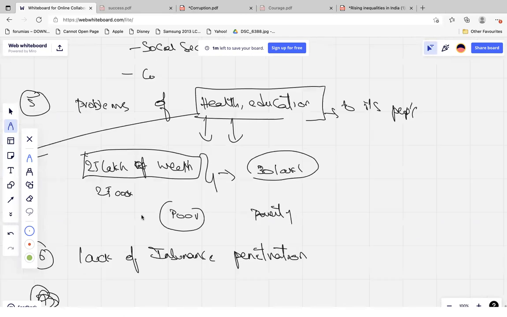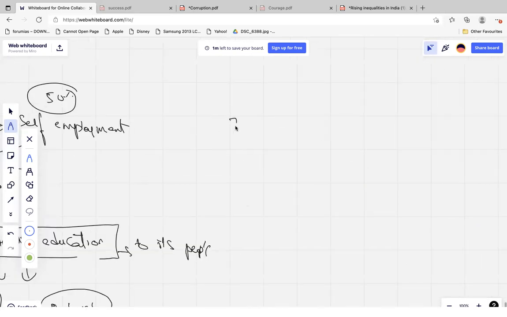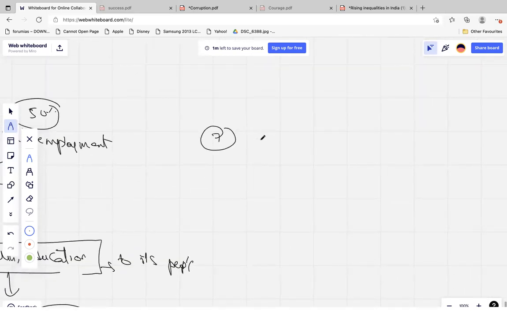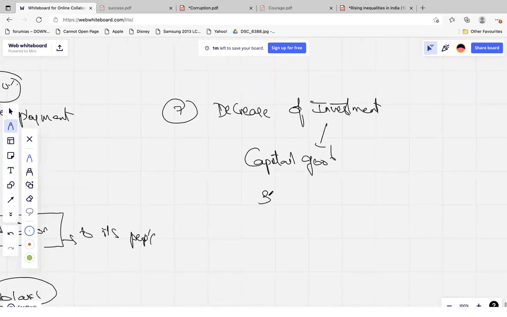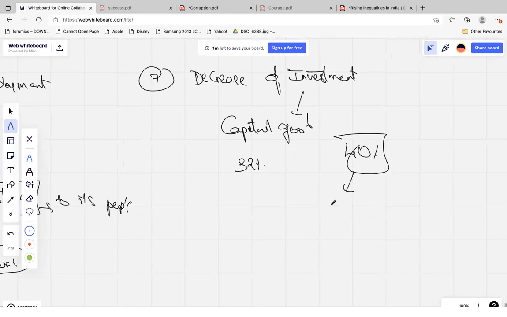And in the economy, you can add more points. Let's say you can add the decrease of investment. What does investment mean? Investment means nothing but capital goods. So what is our investment percentage when compared to the GDP? Currently it is around 32 or 33 percent. Once it used to be more than 40 percent. China stayed at this level for almost one decade, so it was able to reduce its poverty. But we could stay at this 40 percent for only one or two years.